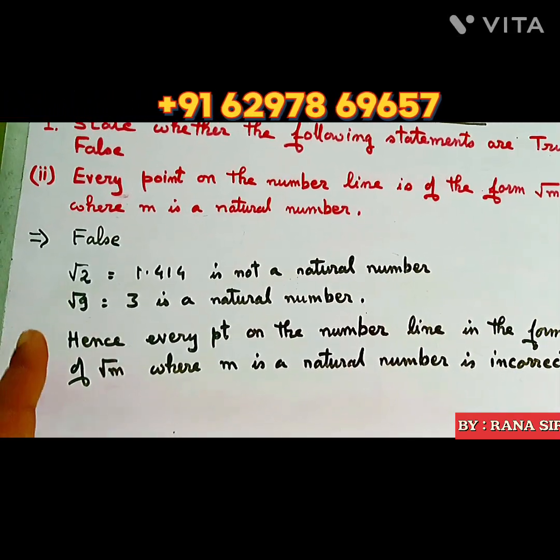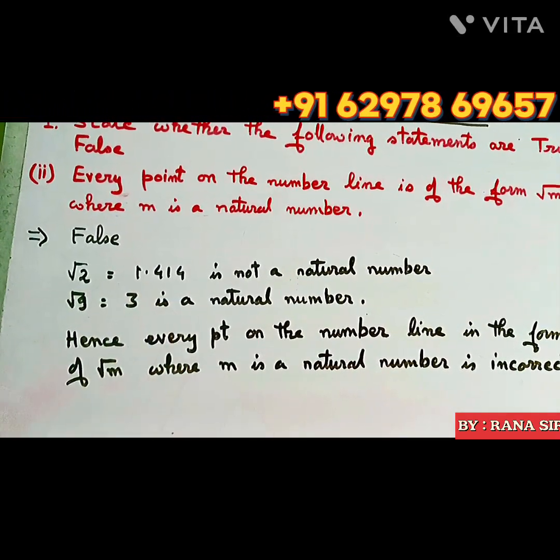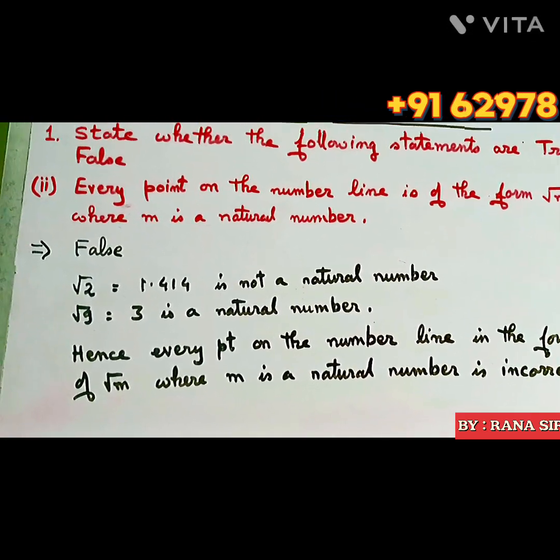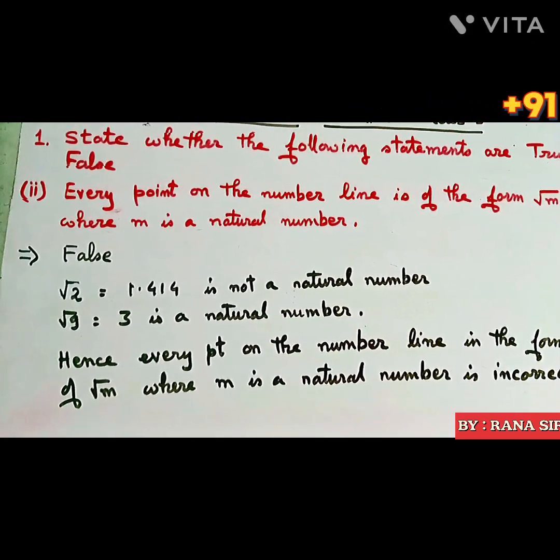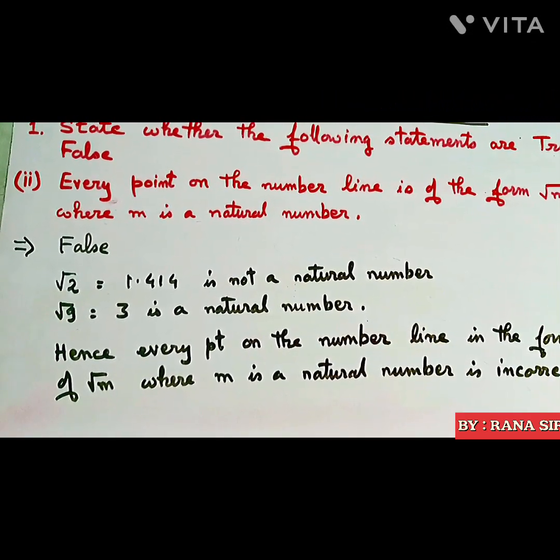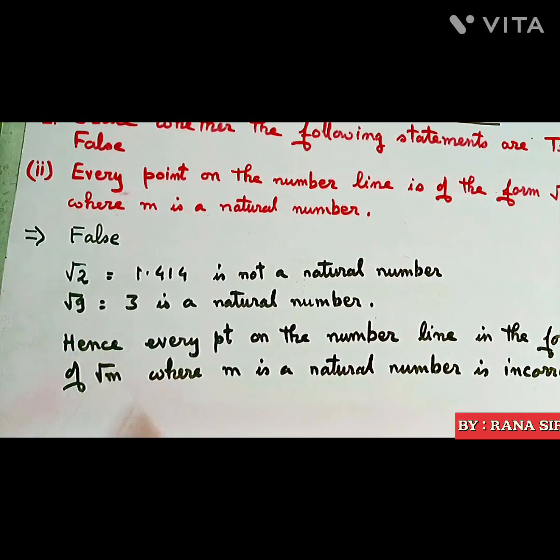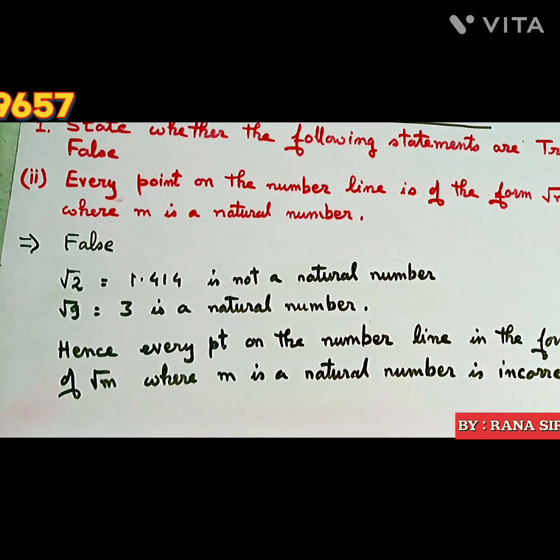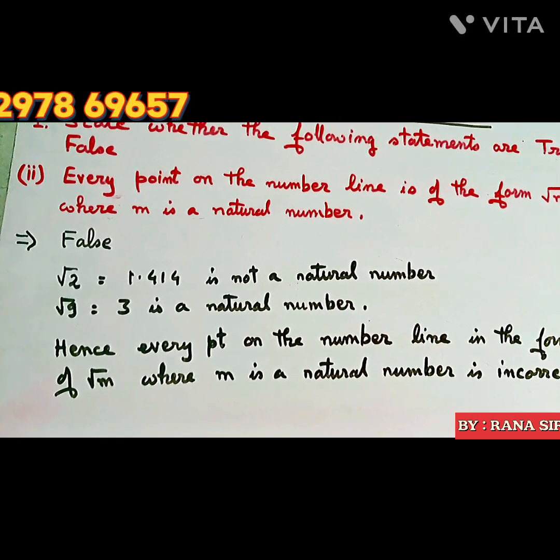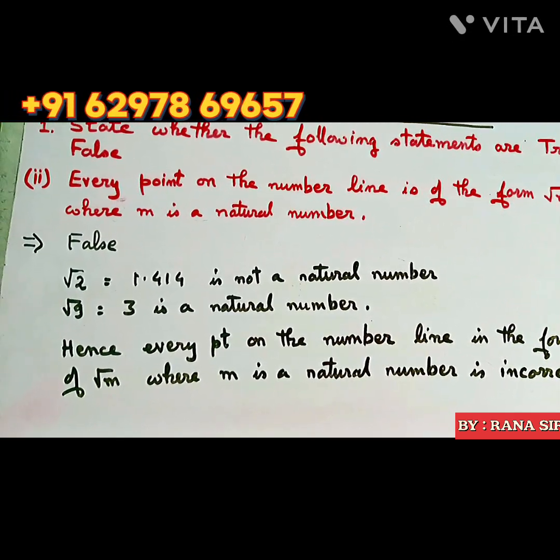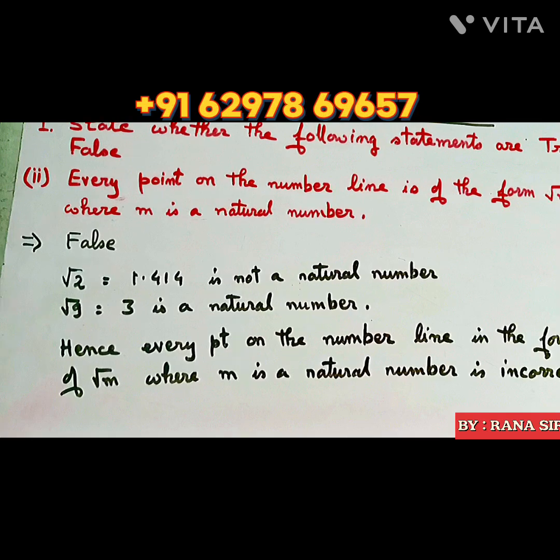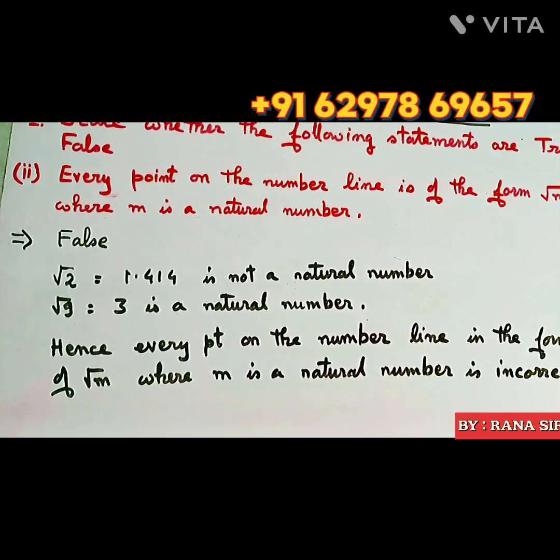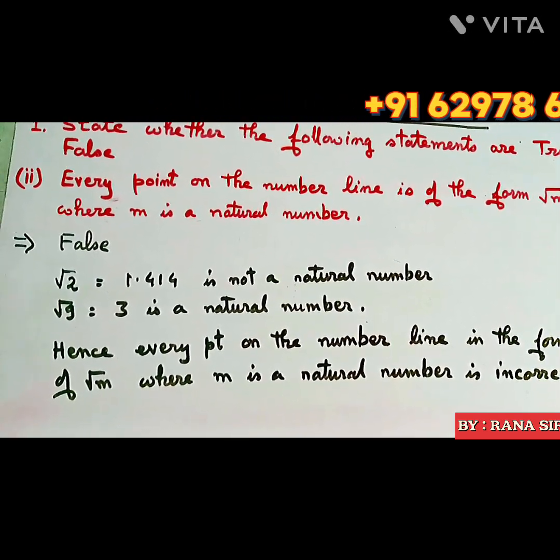Because if I take root 2, it is 1.414, a decimal, not a natural number. And root 9 is of course 3, a natural number. So not every point on the number line can be written as root of a natural number. So the statement is incorrect.